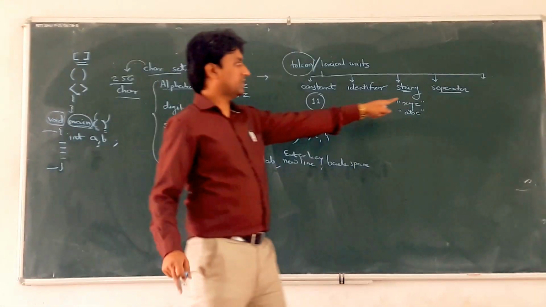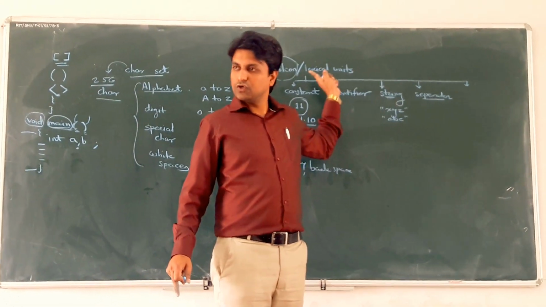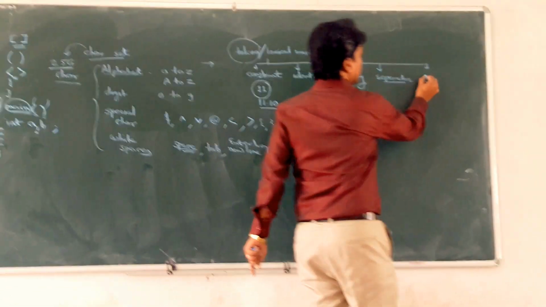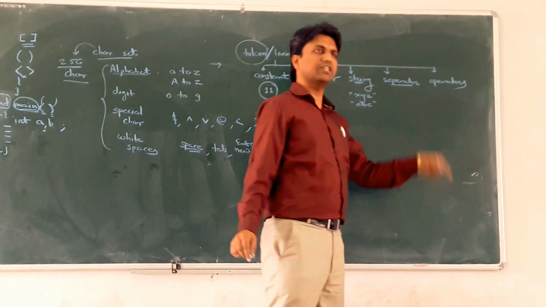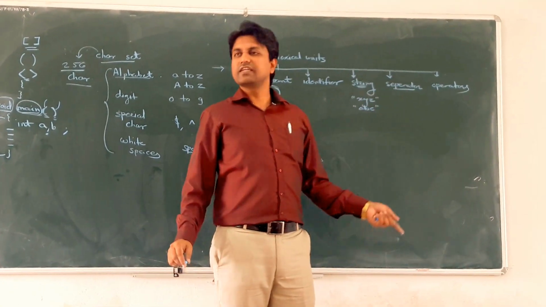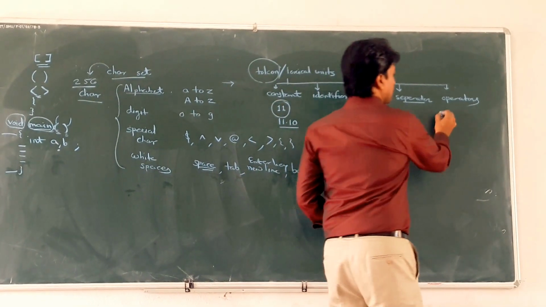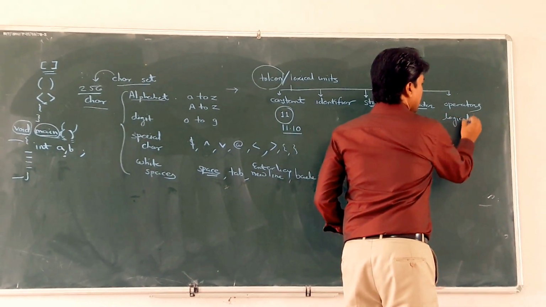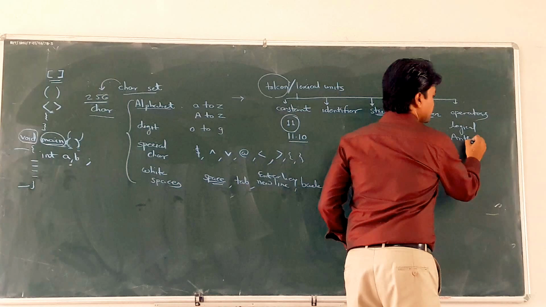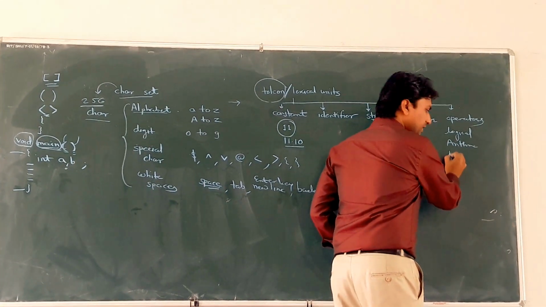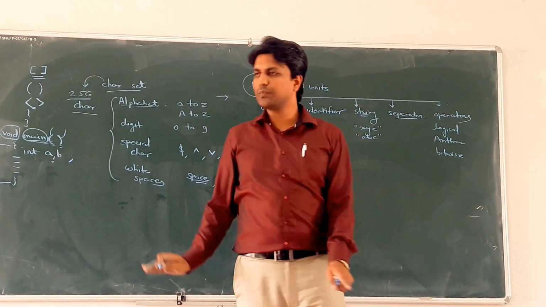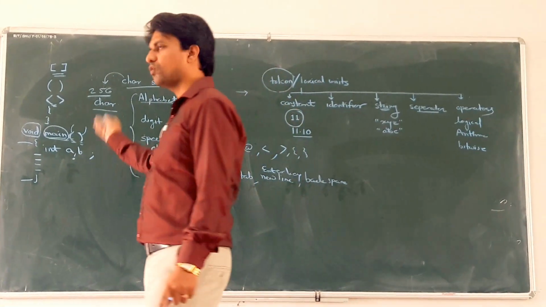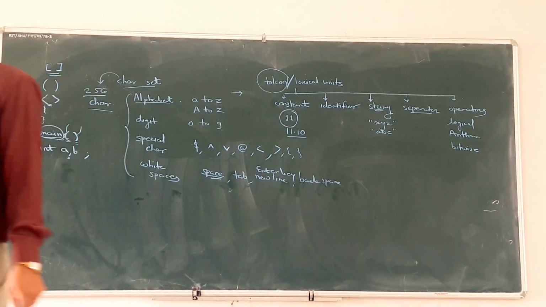So separators are also tokens. Again, operators. There are different types of operators, we will study them later on: logical operators, arithmetic operators, bitwise operators. These are different types of operators. While we write a program, we use these different types of operators.